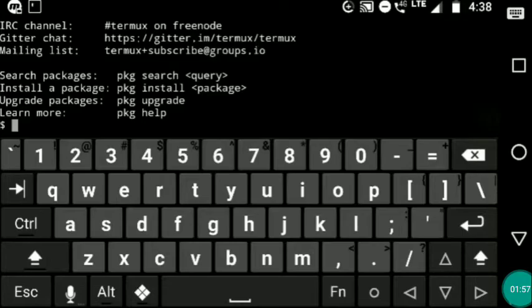We will open Termux app. You can see the new keyboard. That's it.